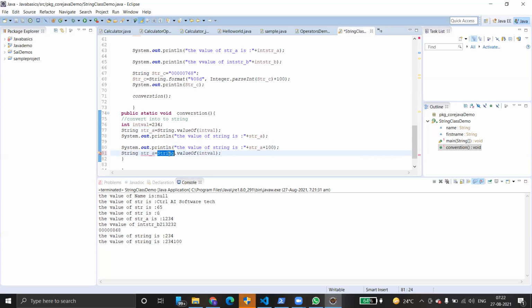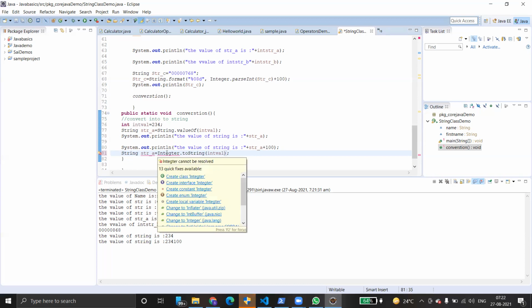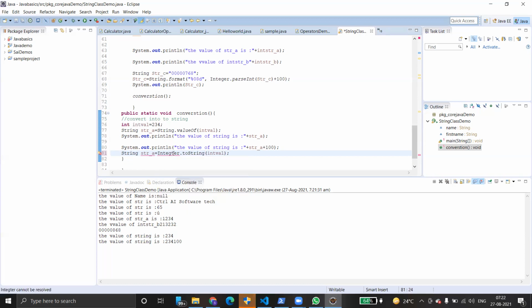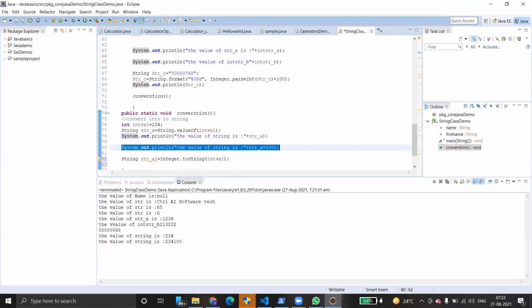Here, instead of String, I will use Integer and toString, and print the same thing. So many duplicate methods are there, but it depends completely on the programmer which method they use.